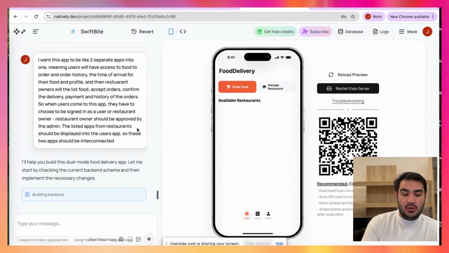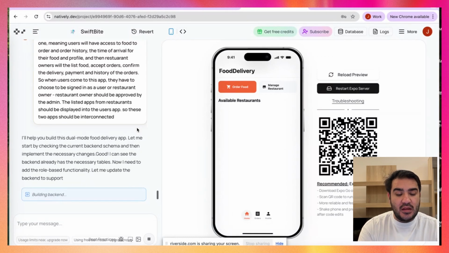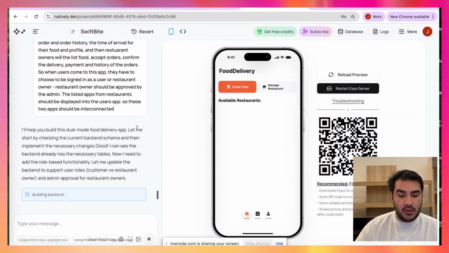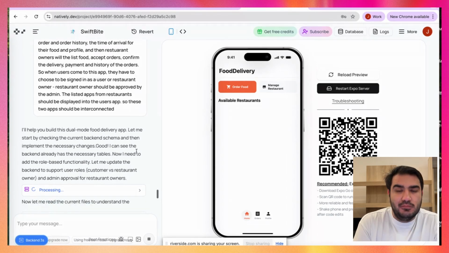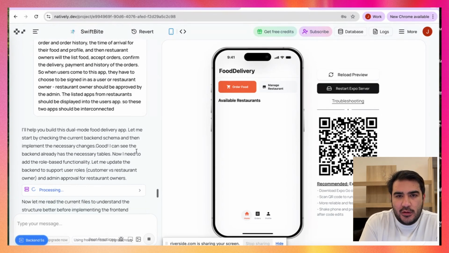Exactly. So yeah, it's called dual mode food delivery app. Maybe the other one will be third, kind of triple, not the dual. But yeah, it's dual mode food delivery app. So AI, this is what I want. This is cool. Yeah, so I'm doing these things step by step with you, for you to learn. Also, if I were preparing the prompts beforehand, then it wouldn't have a good point of learning together.